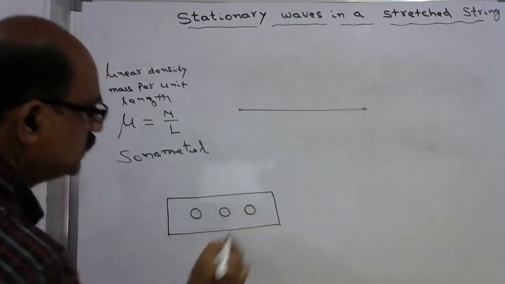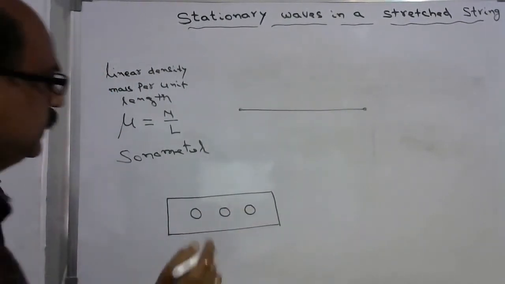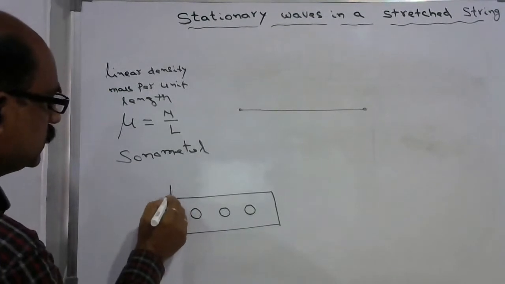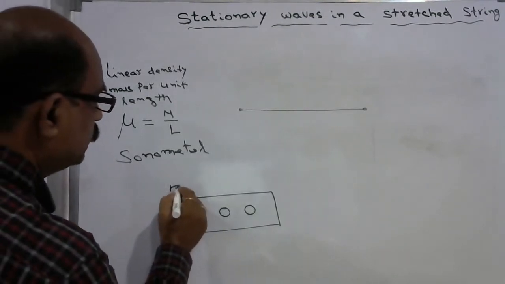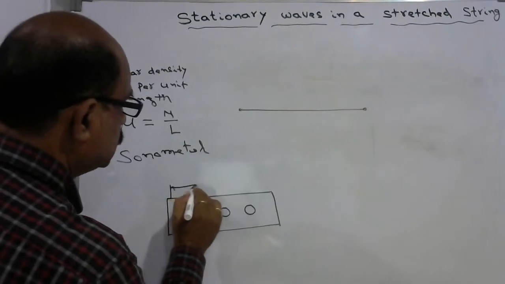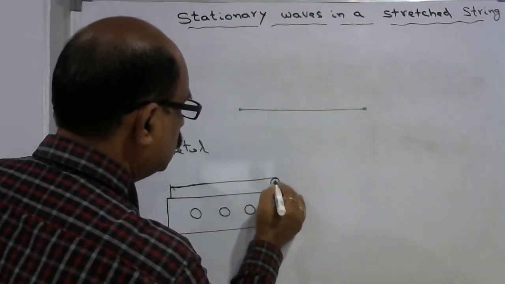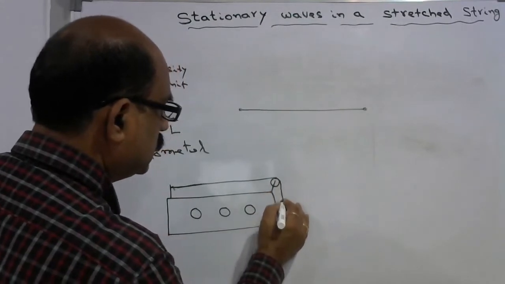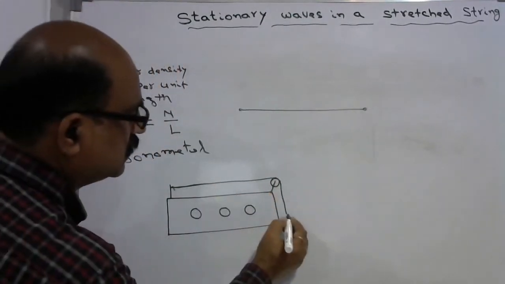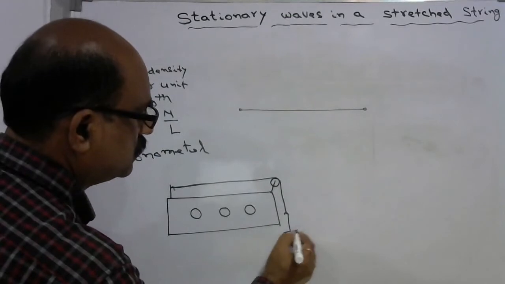The provision is given with some holes to vibrate air, and a string is suspended over a pulley, and the other end of the string is connected to some load.